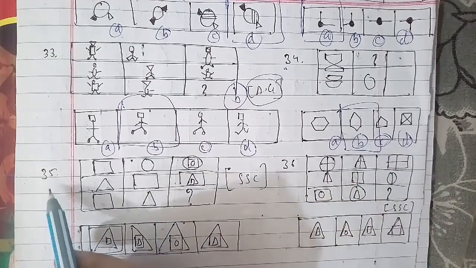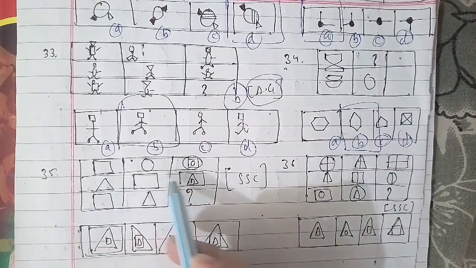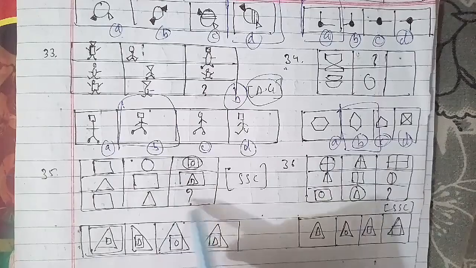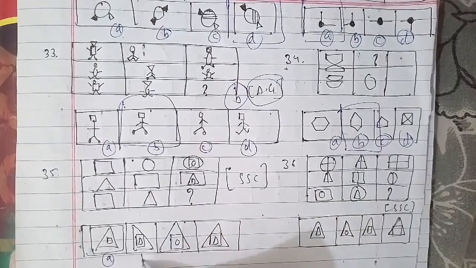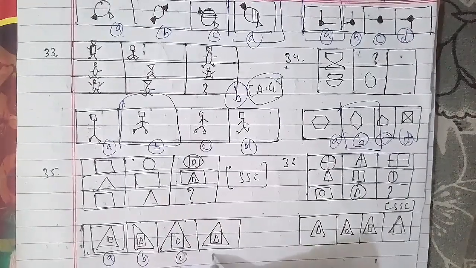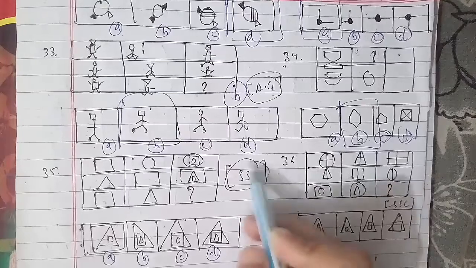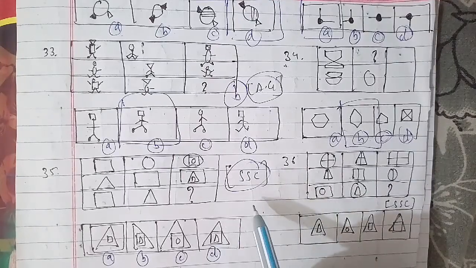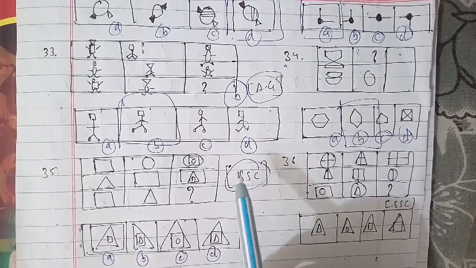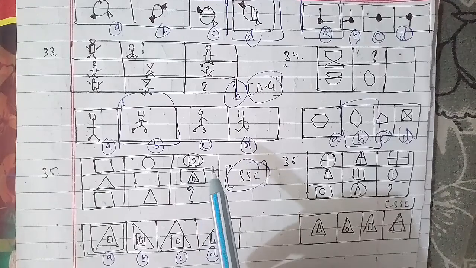Here the second figure in each row forms the outermost and the innermost part of the third figure, and the first one forms the middle part. So the figure which we have as an answer is the D figure, which will be the right answer for this question as well. 36th question: as you can see, this has been asked in the SSC examination paper.